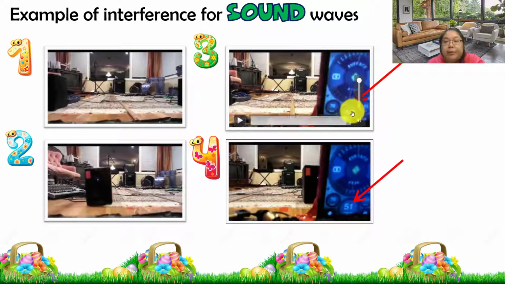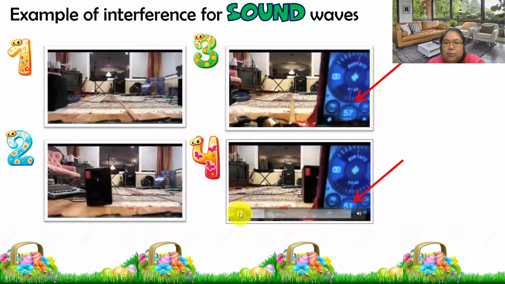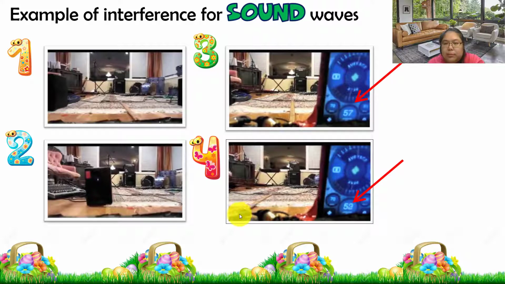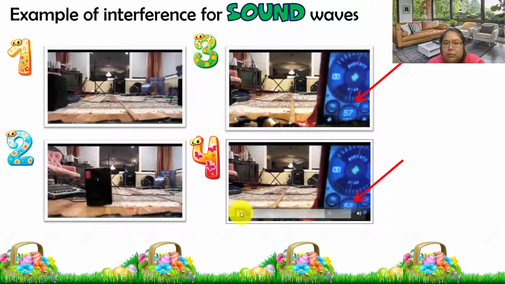So the maximum is 57. Now if I reverse back, you see what happened? They start from 51, then go to the constructive. So this part should be the maximum. Okay, the middle is the maximum, then it continues to become lower, then after that goes to the lowest. Okay, so we repeat again the last part.